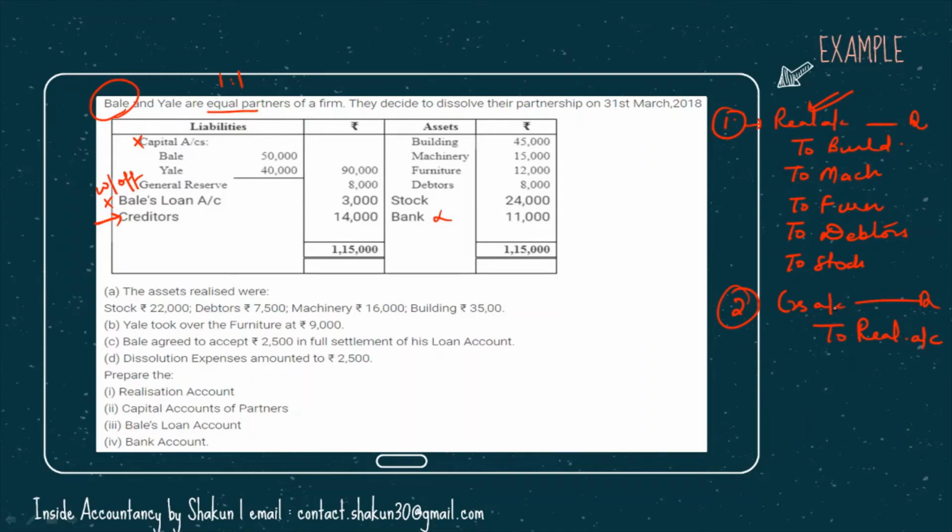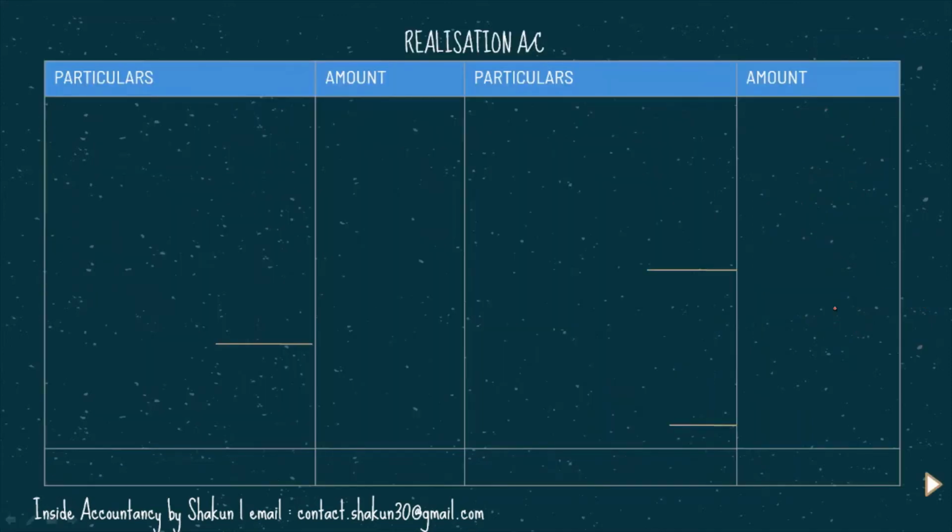So if we move on to our account, the realization account, you should always remember that in the realization account on the debit side, we record all our assets because realization is debited and various assets are credited. So all the assets are shown on the debit side.